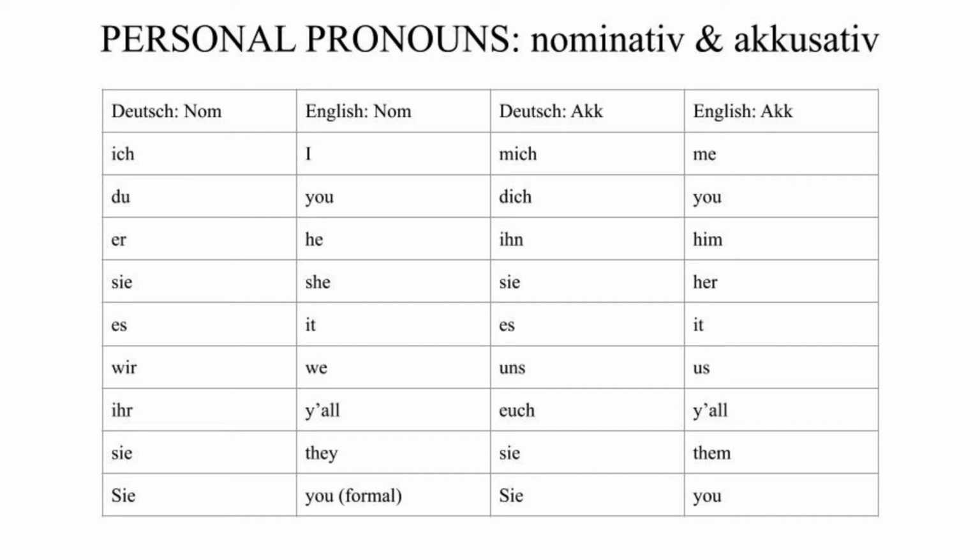Er is ihn, sie and es don't change. That actually correlates to der, die, das, your er, sie, es. Der changes to den, nothing else changes. Die is die, das is das. Same with here. Er, sie, es, ihn, sie, es. Wir becomes uns, ihr is euch. Sie and sie don't change either.